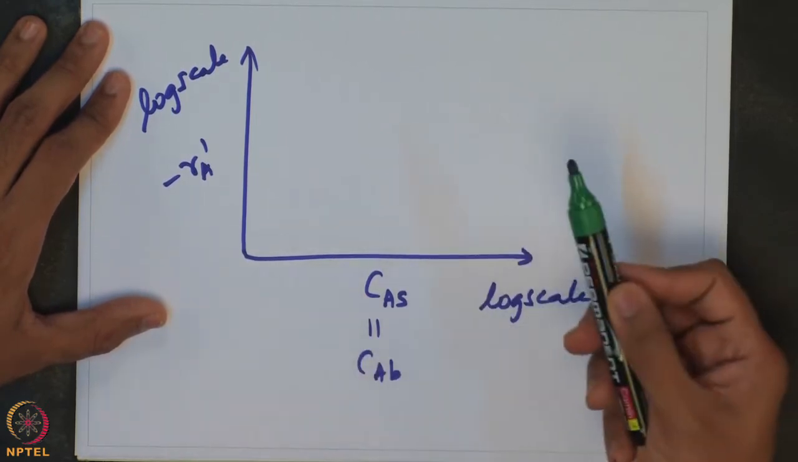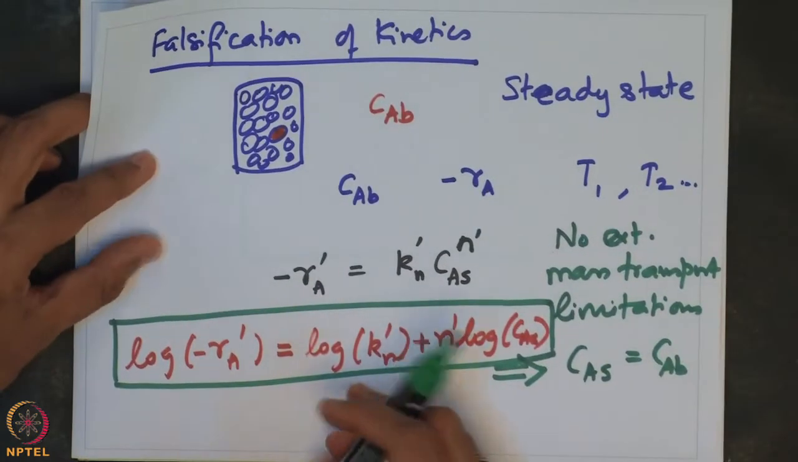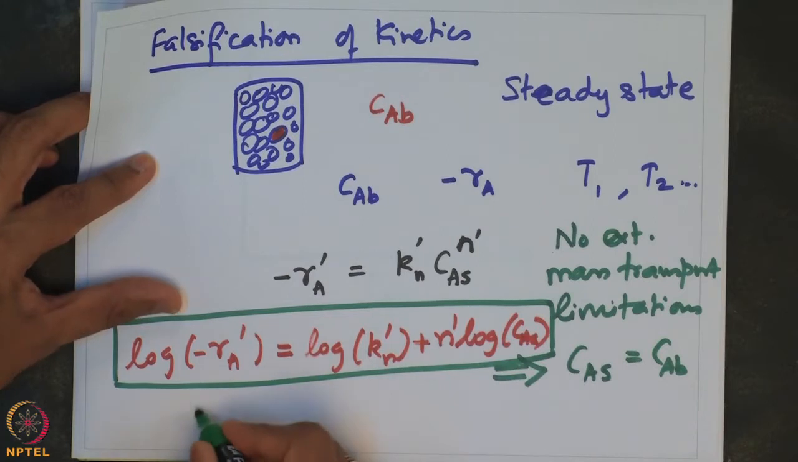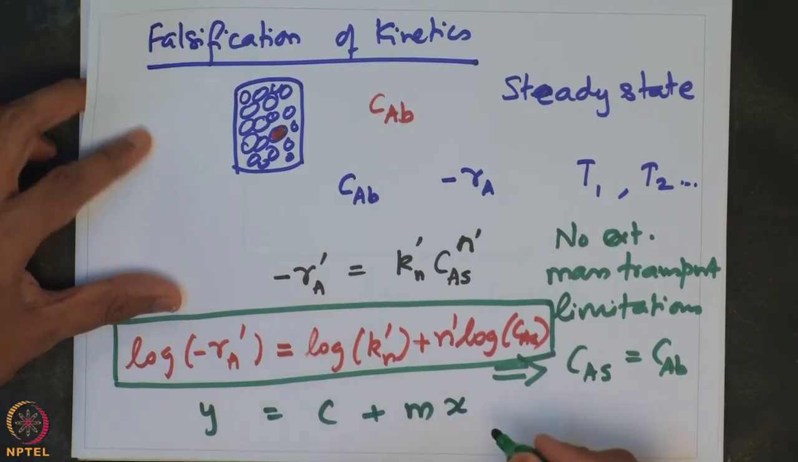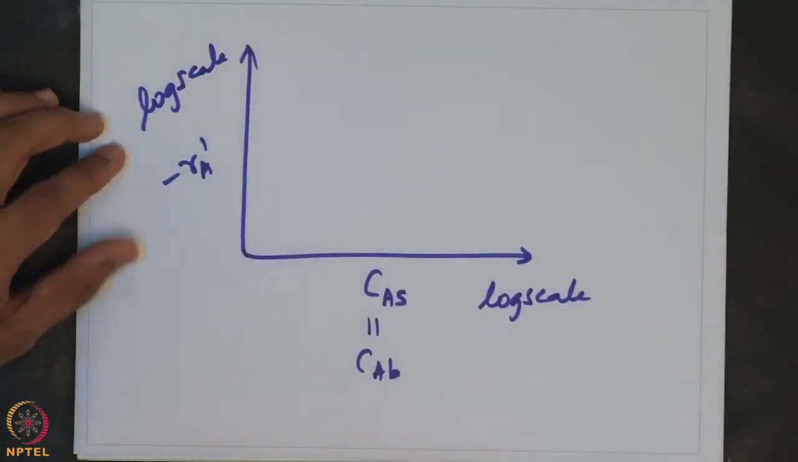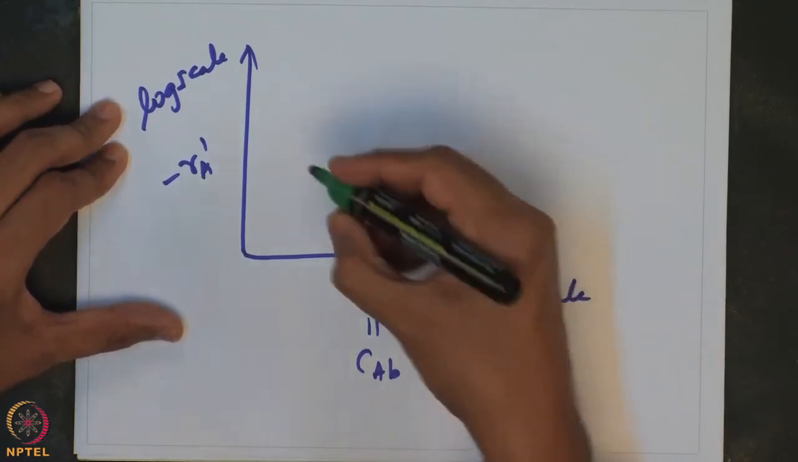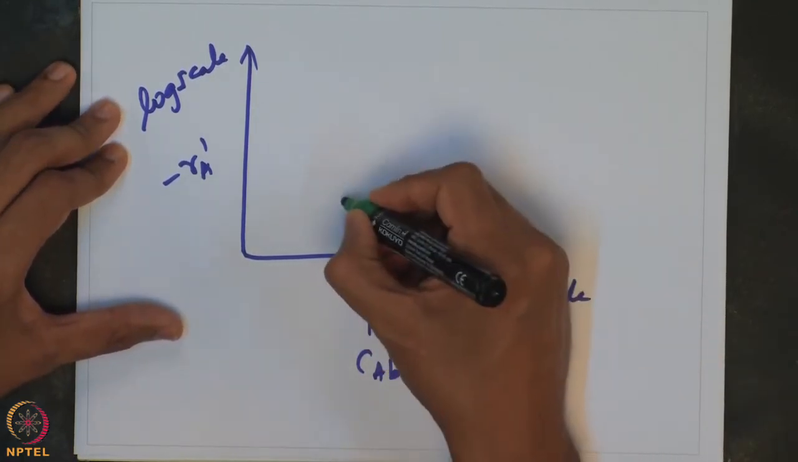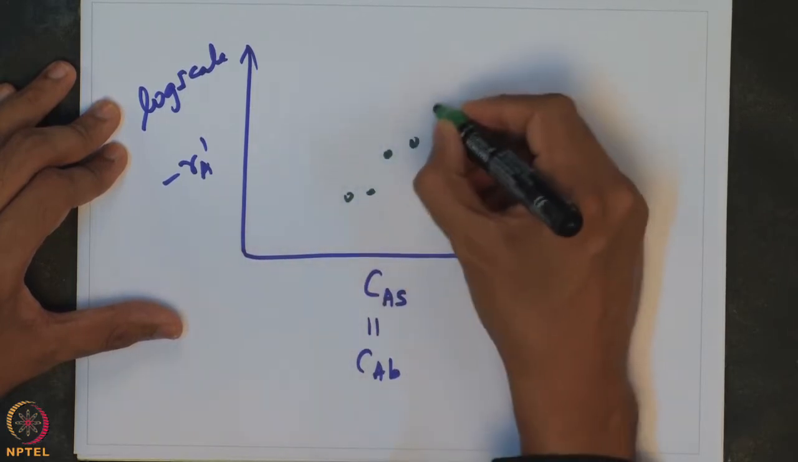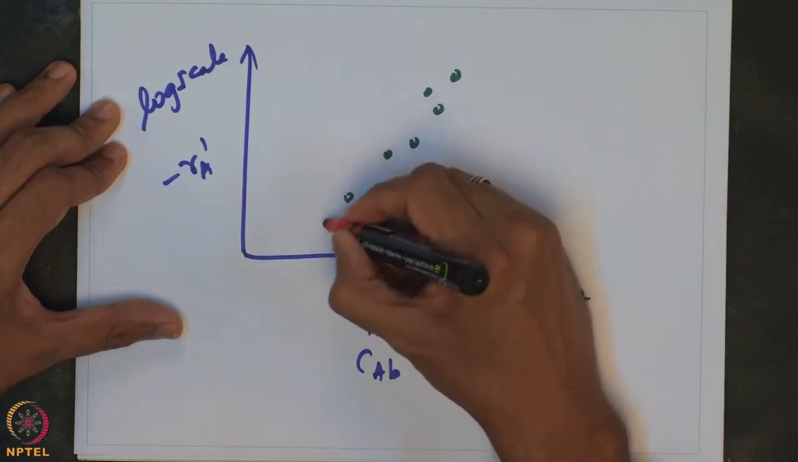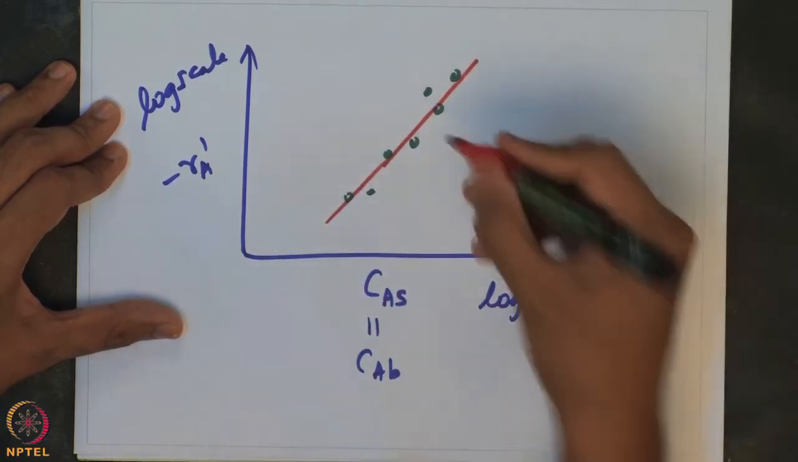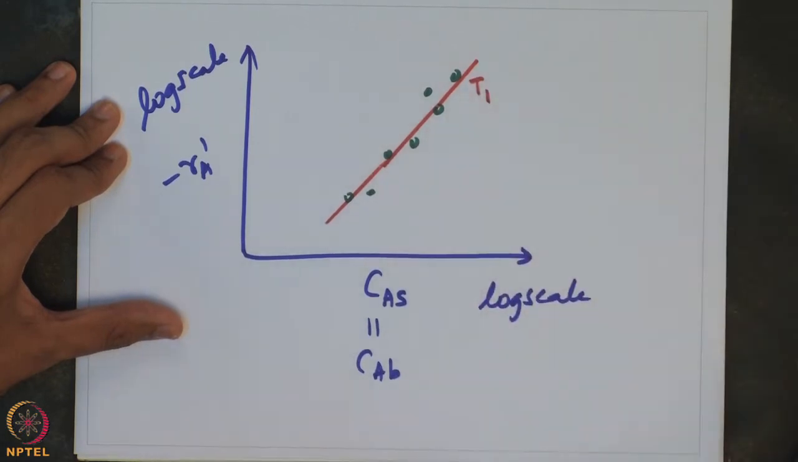What should be the nature of this curve? Look at the expression here. It is like y equal to mx plus c, some constant plus slope into some x. So, clearly it is a linear relationship. I can now appreciate that the data should fall on a linear curve, and let us say this is at temperature T1.